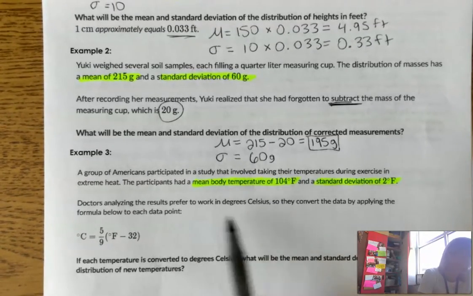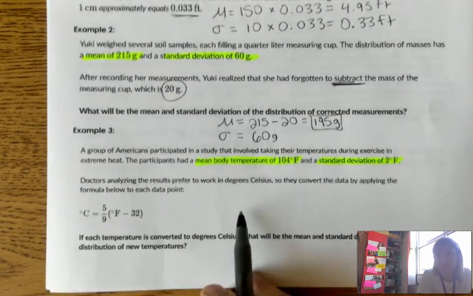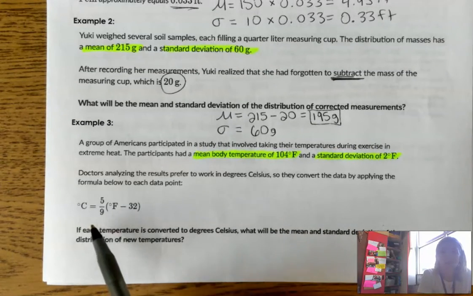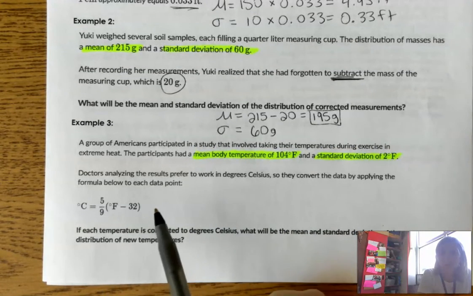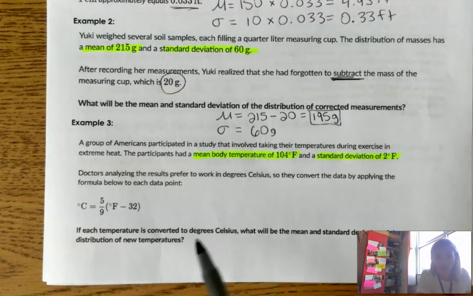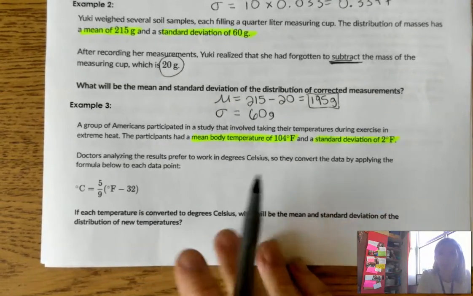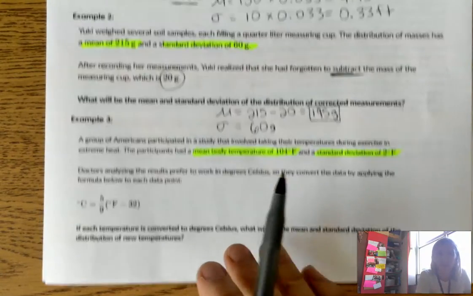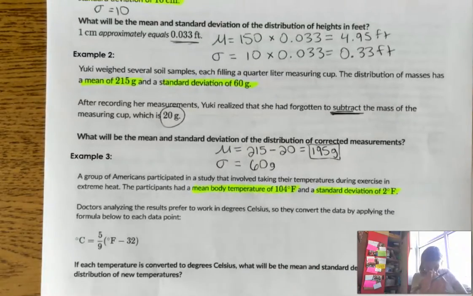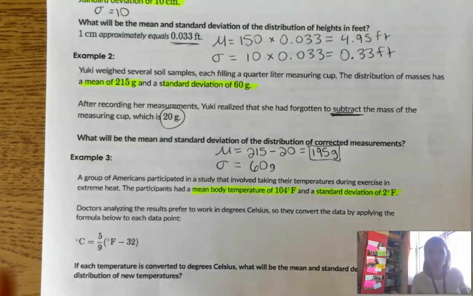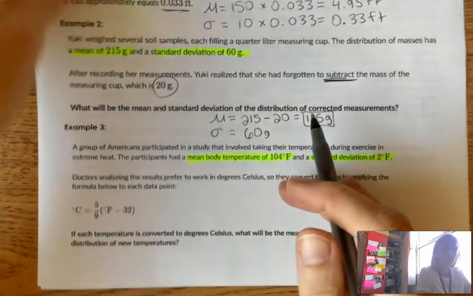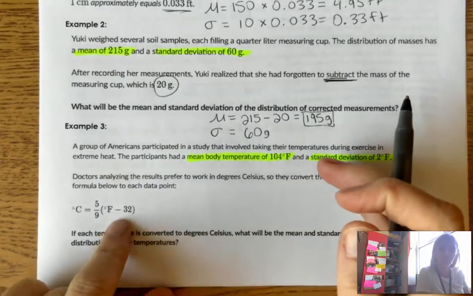Doctors analyzing the results prefer to work in Celsius. Annoying. So we need to convert the mean and the standard deviation to Celsius. All right, so if each temperature is converted to degrees Celsius, what will the new mean and standard deviation be? All right, well, the mean changes no matter what. So all I'm going to do is plug my mean into this formula.